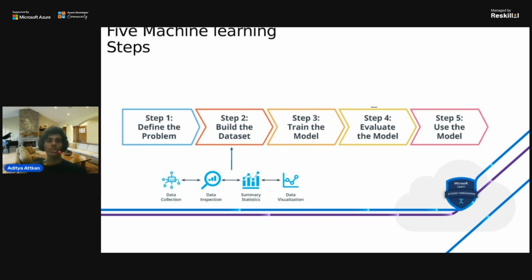There are five machine learning steps. The first step is to define the problem. It is a basic step. We can also call it step zero, but considering it the most important, we can just say it is step one. So in this case, we first define a problem. Since first we have to find that problem, like if I'm talking about the house prediction problem.